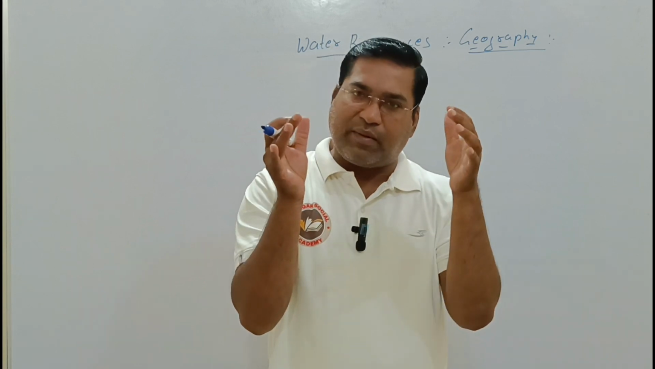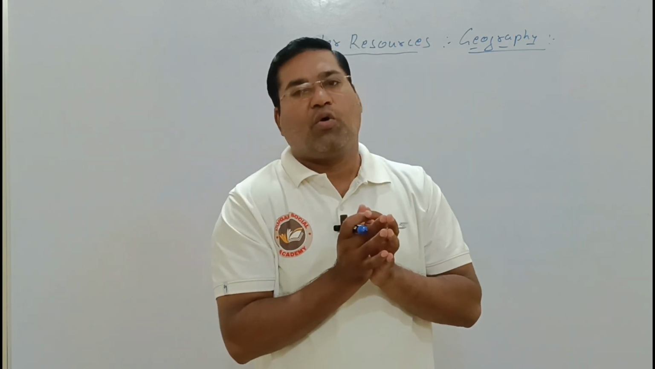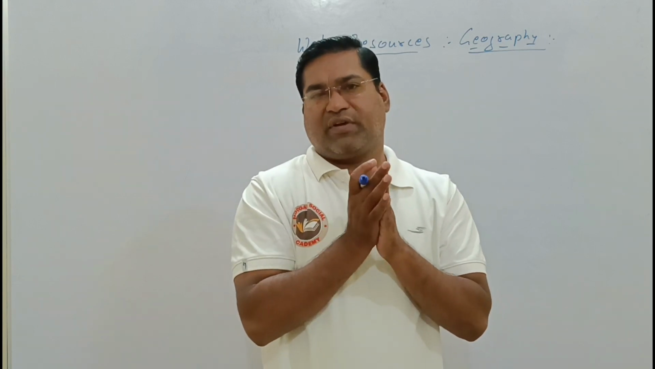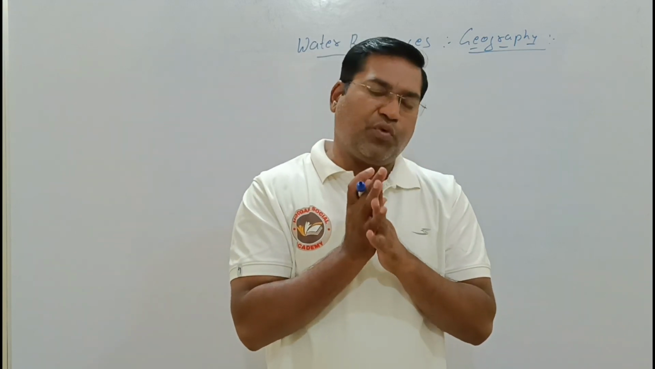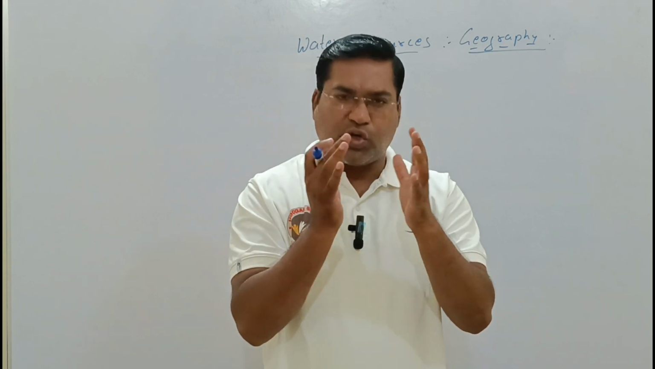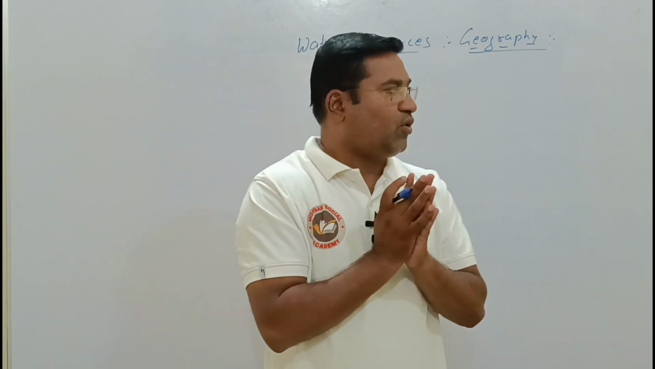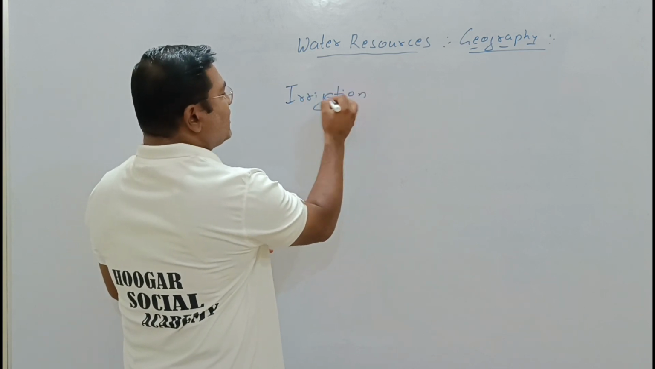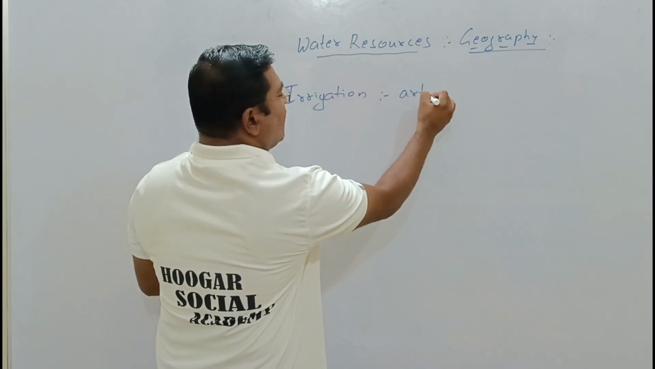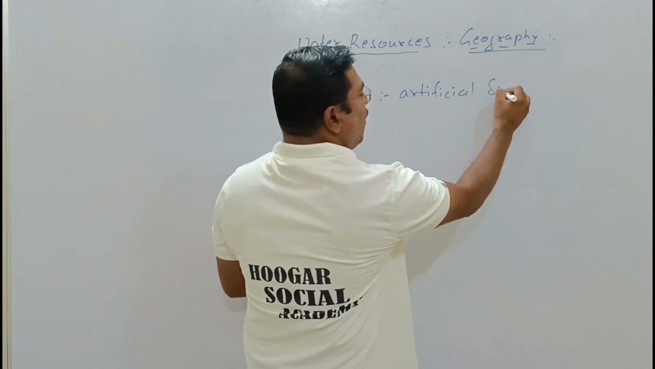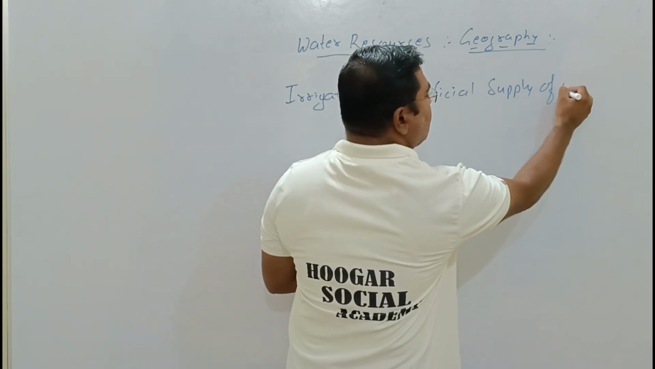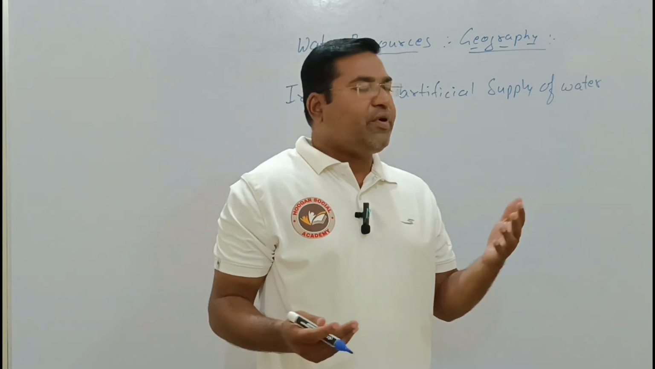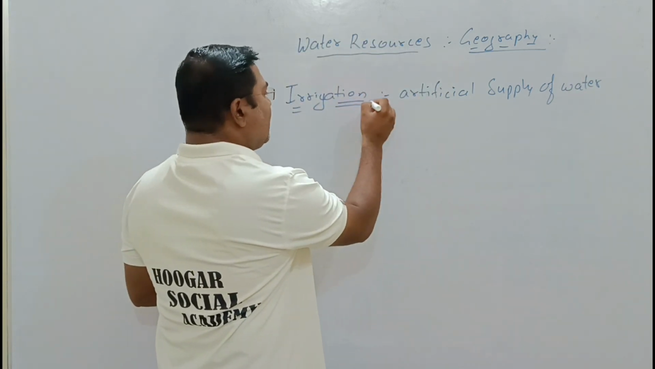So now it's time to see what to do to save water. But before talking about saving water, let us first move to the topic called irrigation. Irrigation, commonly, we refer to as the artificial supply of water to the agriculture field. We call it irrigation.